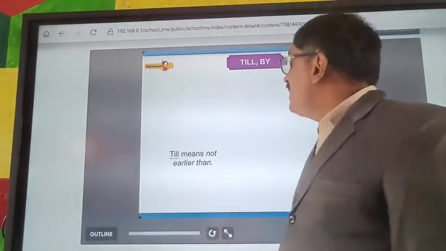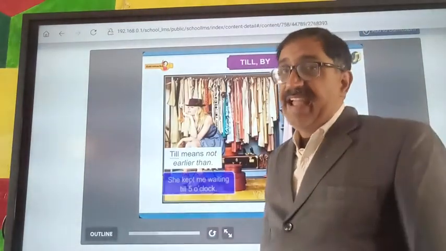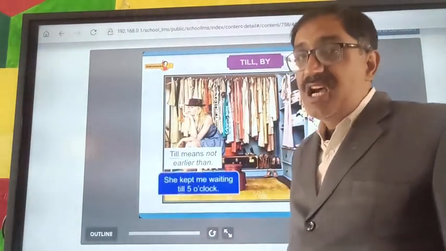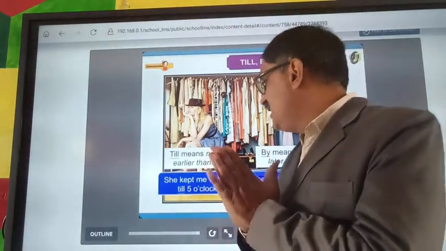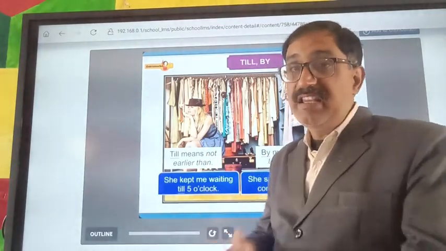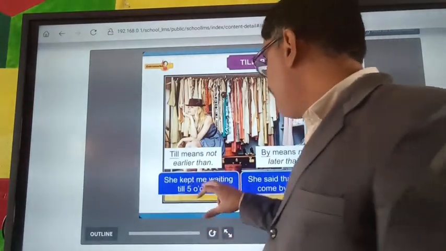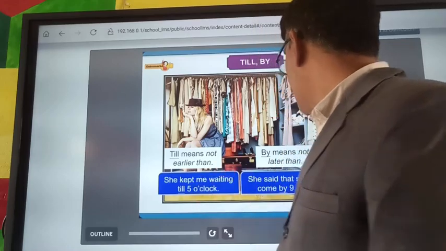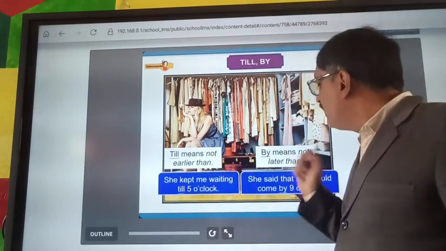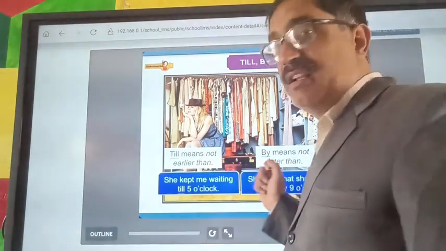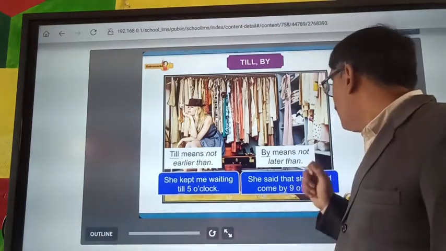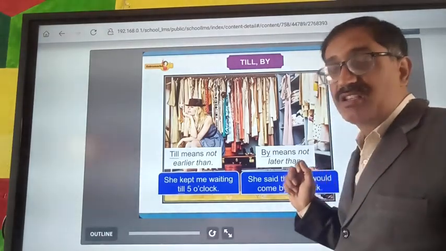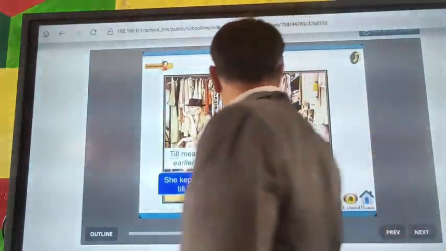And next is till, by. Till means not earlier than. She kept me waiting till 5 o'clock. By means not later than. She said that she would come by 9 o'clock.